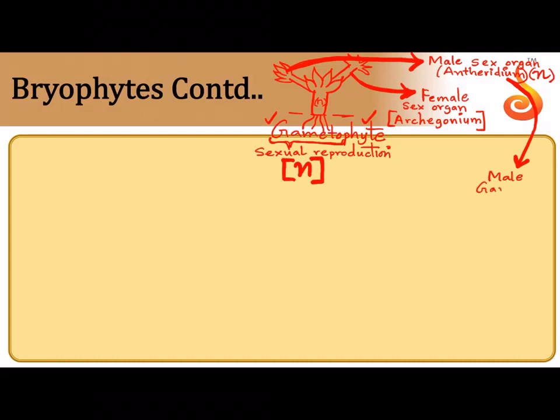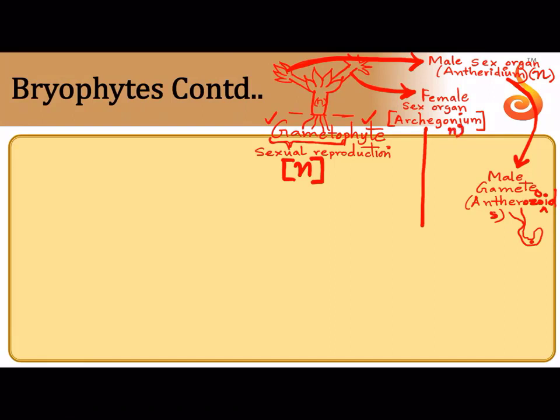So the male gamete, the name given to the male gamete is antherozoids. They are generally twisted like this and they are biflagellate. So antherozoids are obtained, and the female one, again remember the female branch, the archegonium or the female sex organ is also haploid, so it produces a female gamete.